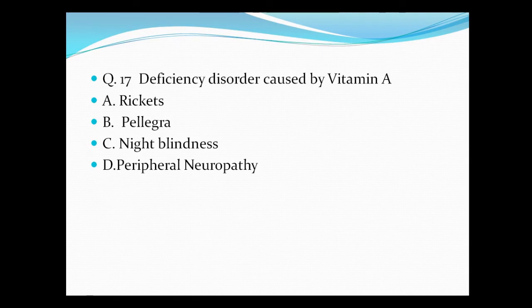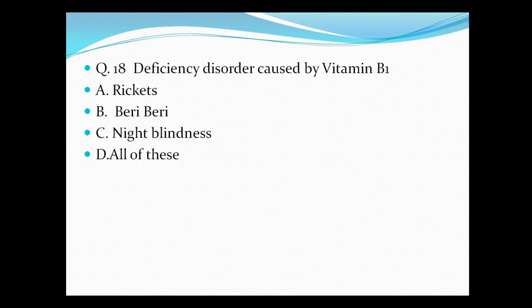Question number 17, deficiency disorder caused by vitamin A is A. Rickets, B. Pellagra, C. Night blindness, and D. Peripheral neuropathy. So night blindness is the correct answer. Question number 18, deficiency disorder caused by vitamin B1 is A. Rickets, B. Beriberi, C. Night blindness, and D. All of these. So beriberi is the correct answer.